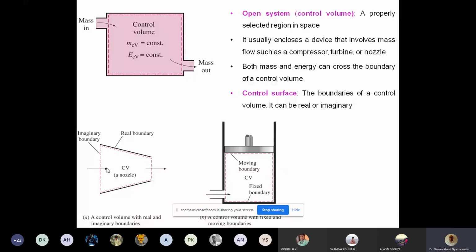So here, if you see, the boundary is real, a physical boundary. This portion, inlet and exit, is an imaginary boundary. So I concentrate my study, the energy balance study, on this region. This is my region of interest. Actually, in dimension, it is a conical shaped pipe. What we are showing is a cross section. Here also, the cylinder is a cylinder, but what I am showing is a cross section of the cylinder. Hope you are able to imagine that.